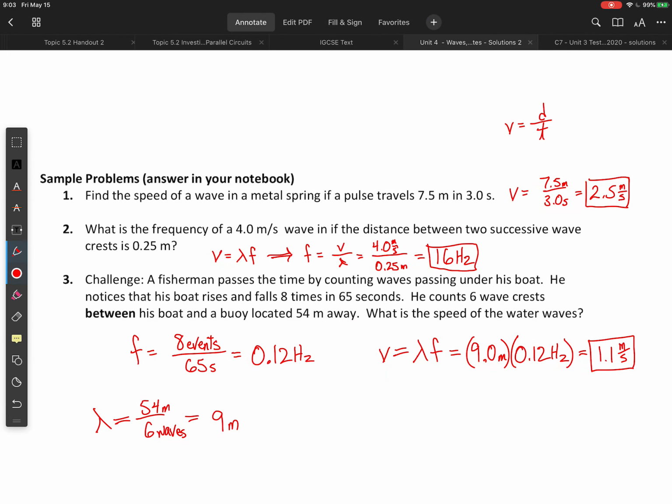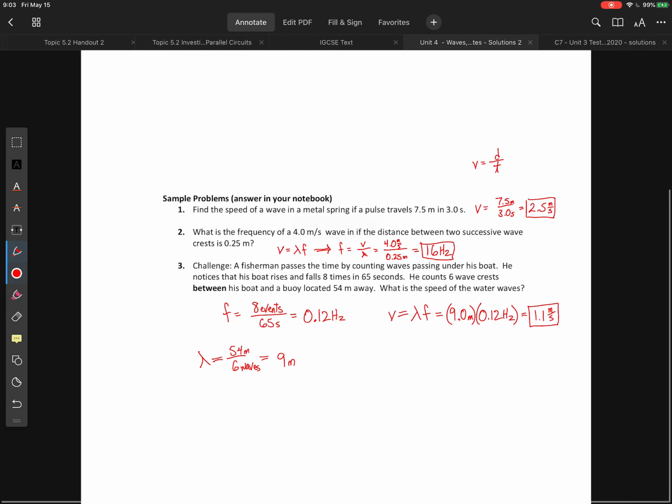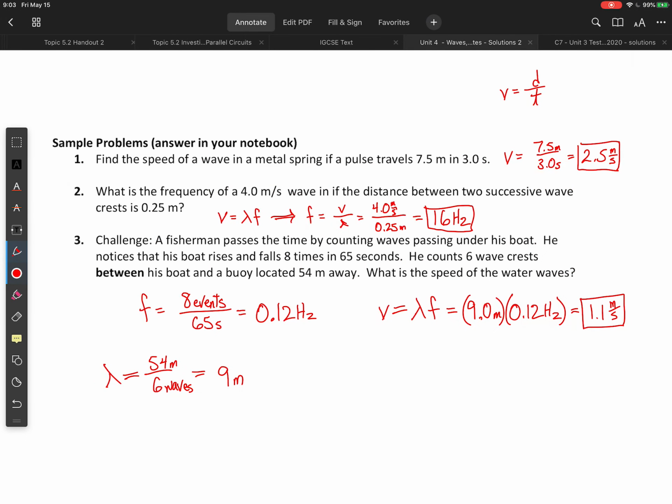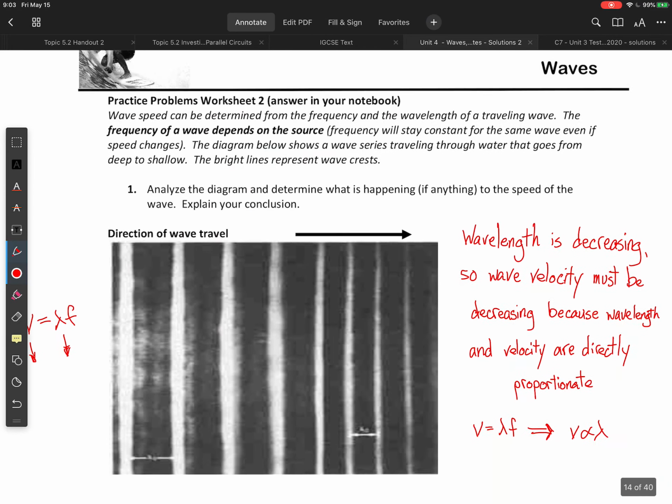Okay, next, what is the frequency of a 4.0 meter per second wave if the distance between two successive wave crests is 0.25 meters? Plug in your values, you will get 16 hertz. Challenge, and here I'm just going to start going through these very rapidly. Number 3, the answer is 1.1 meters per second.